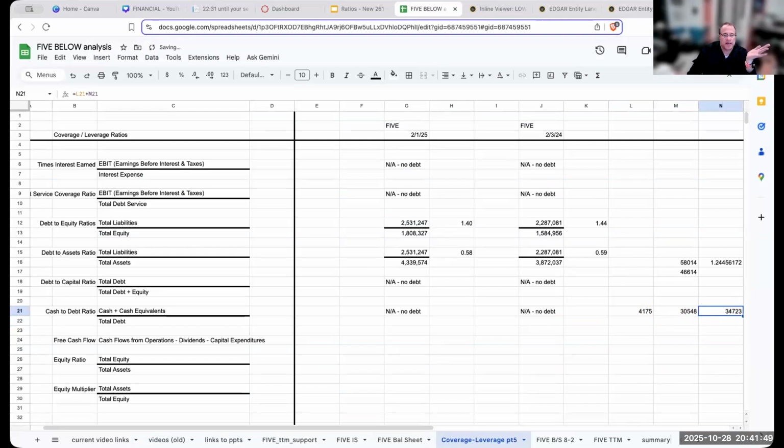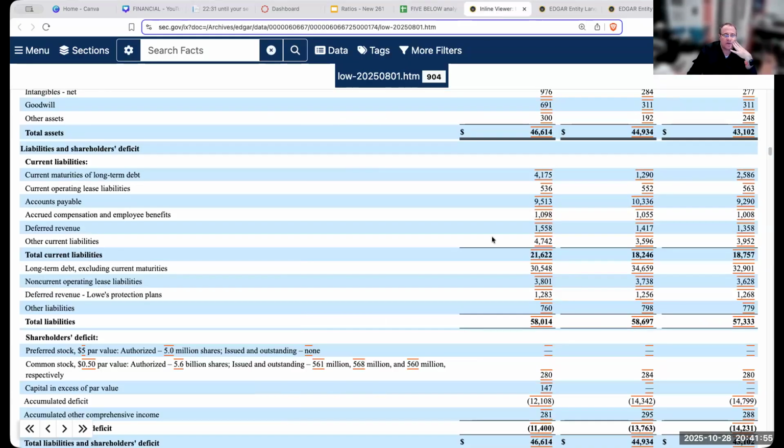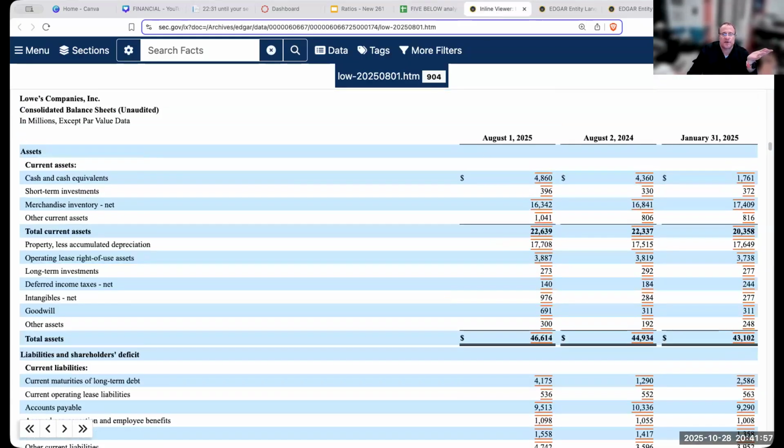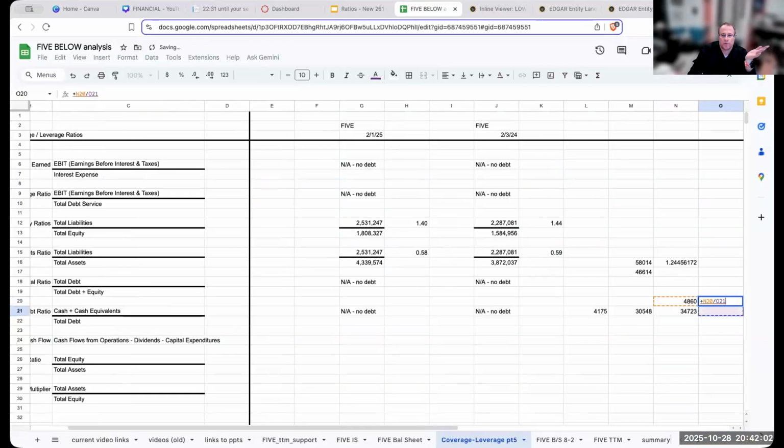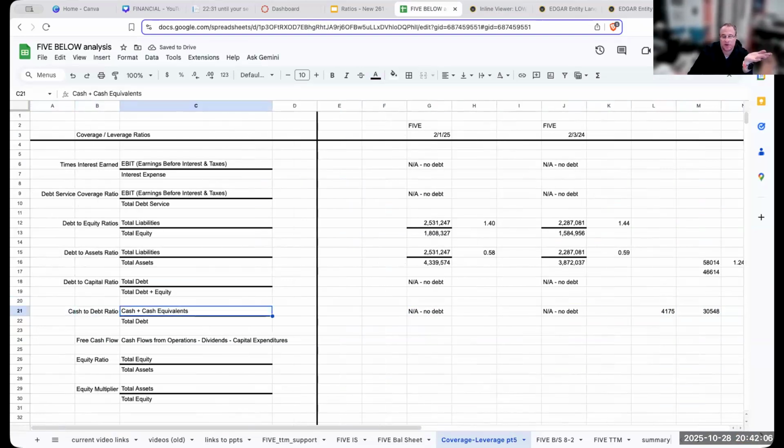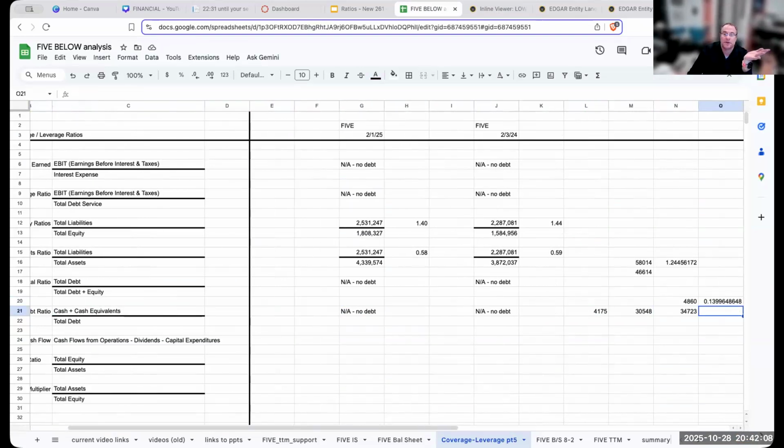So Lowe's has total debt of 34,723,000,000. And if we look at the cash and cash equivalents, it's 4860. So the cash to debt ratio for Lowe's is not good. Let's take a look at what this looks like for Lowe's.